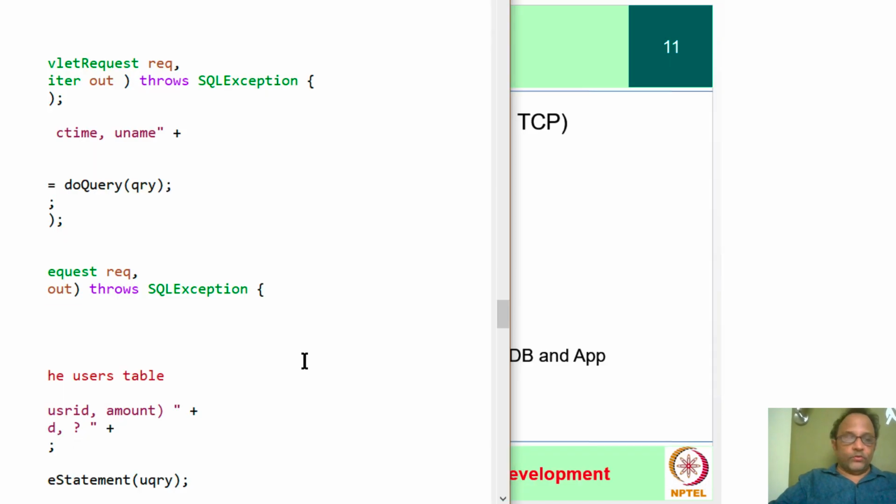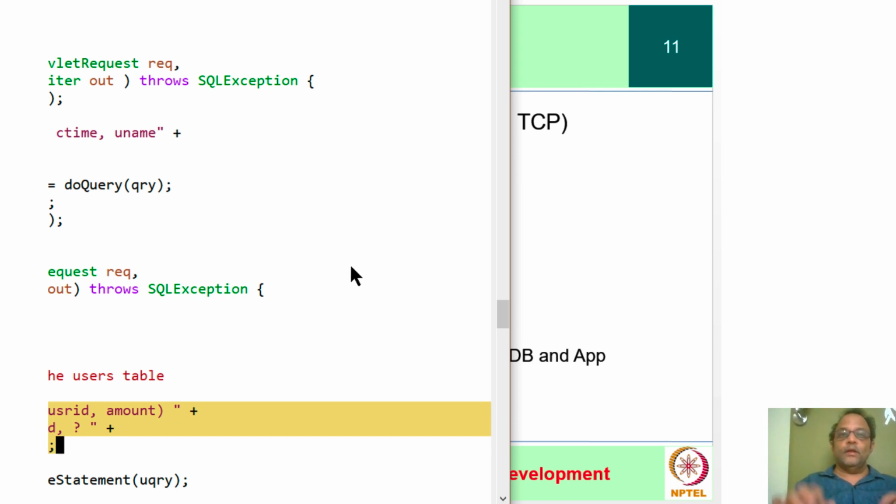So the example given was this insert statement that I'm highlighting here, which inserts into the expenses based on the uniqueness of some other table.